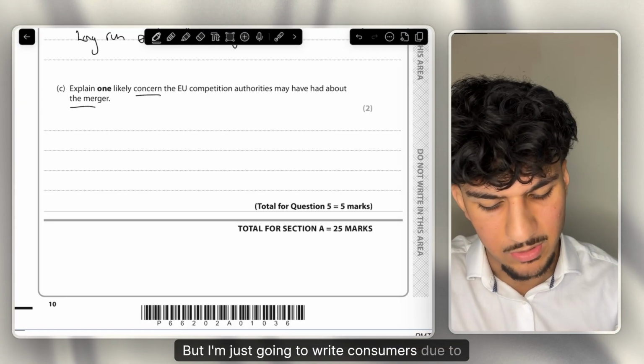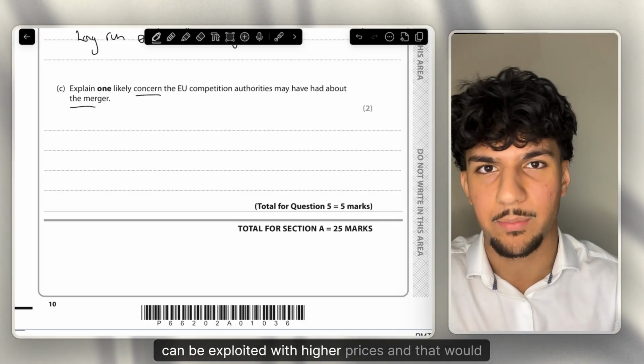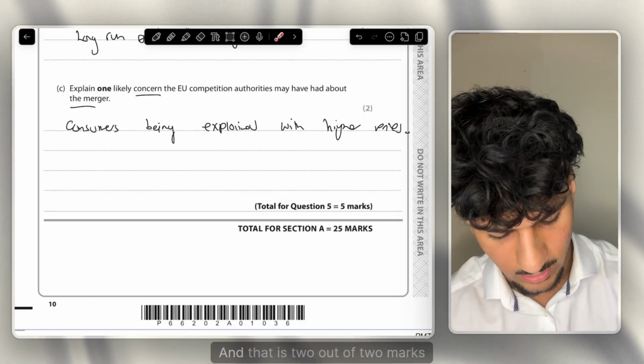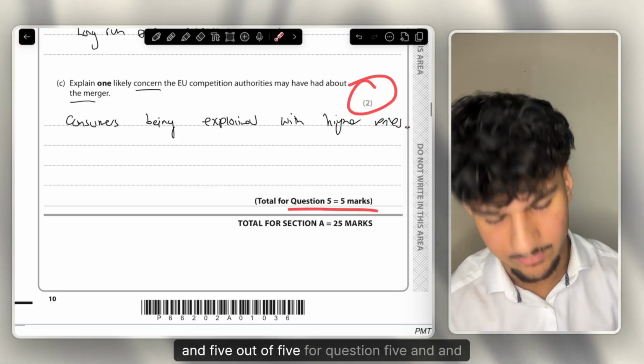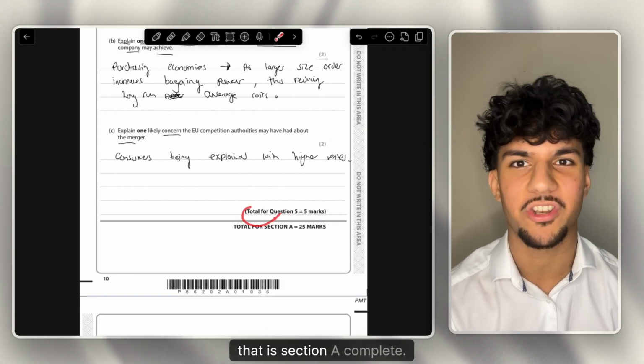But I'm just going to write consumers can be exploited with higher prices, and that would be more than enough for 2 marks. And that is 2 out of 2 marks and 5 out of 5 for question 5. And that is section A complete.